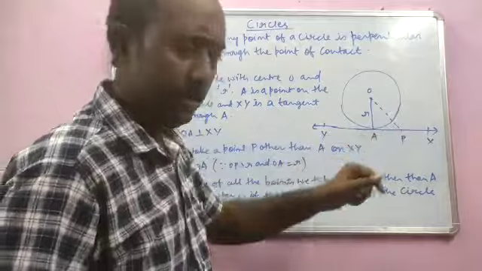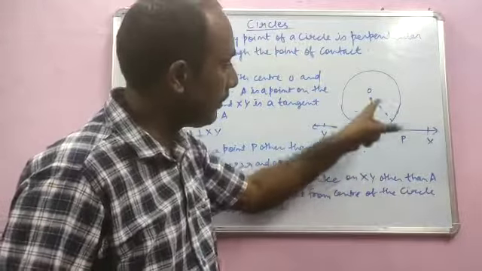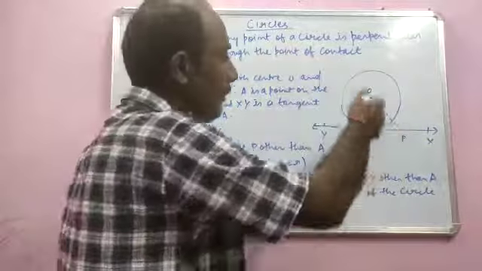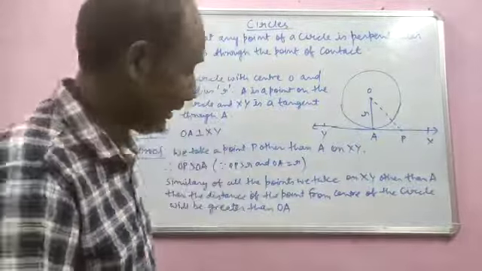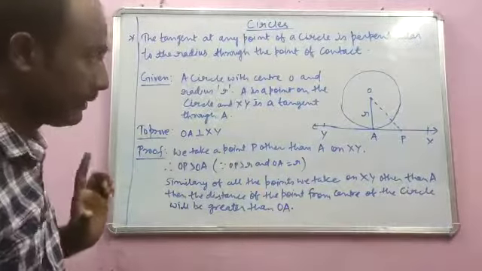Any point you take on XY other than A, the distance of that point from the center will always be greater than OA, because OA is the radius and all other points will be greater than the radius. So this is what we need to write first.